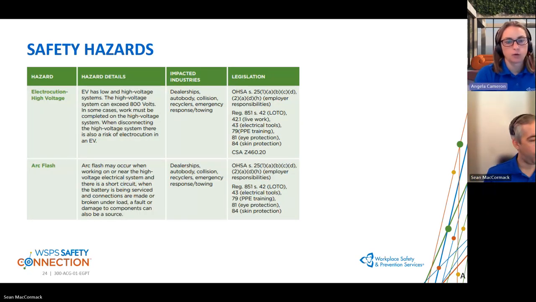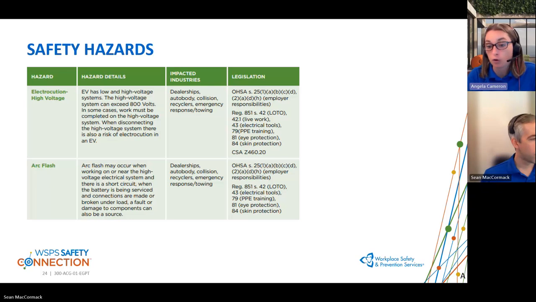Thanks, Sean. So the next two hazards that we're going to talk about are high voltage and arc flash. When we look at both hybrid and battery electric vehicles, there are two parts to the electrical system: the low voltage and the high voltage. The high voltage system can be typically between 300 and up to 800 volts.